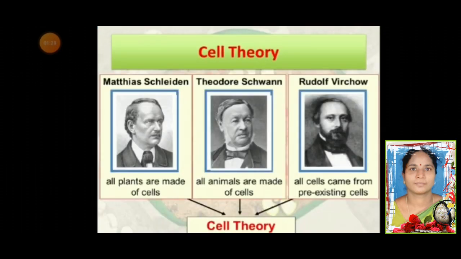Cell theory was proposed by three important scientists. They were Matthias Schleiden, Theodor Schwann and Rudolf Virchow. Matthias Schleiden stated that all plants are made up of cells. Theodor Schwann stated that all animals are made of cells, and Rudolf Virchow stated that all cells came from pre-existing cells.